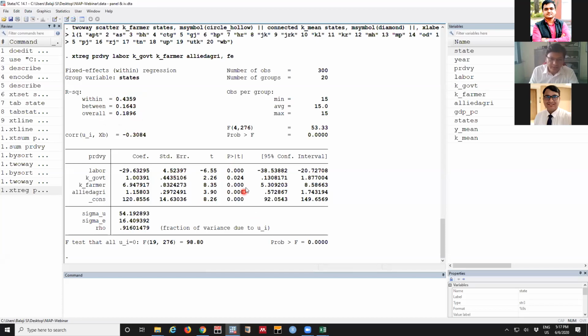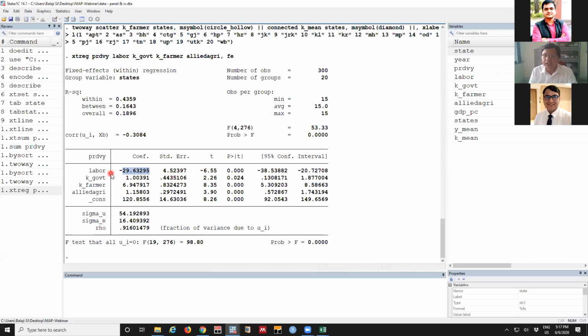And here the significance levels are there. The interpretation is almost the same as OLS: for every unit of increase in an independent variable, how the productivity is changing. One point I want to mention is that when you go for different models, they will give different information. Here in fixed effect, what we see is that labor has a negative impact on productivity.